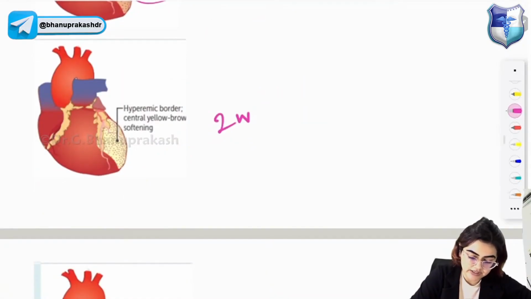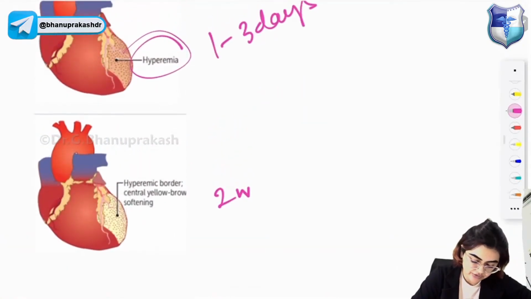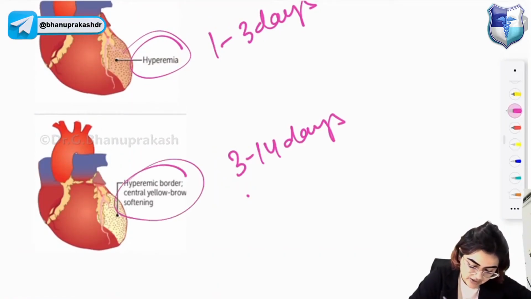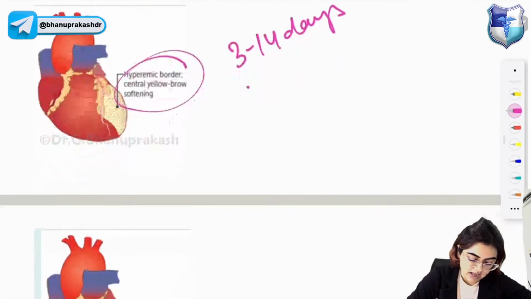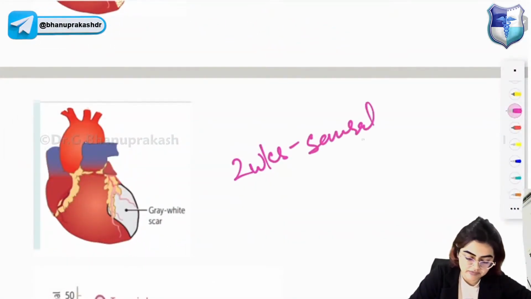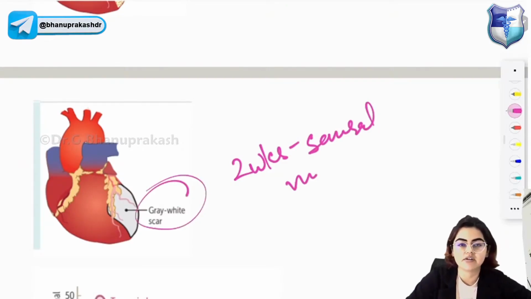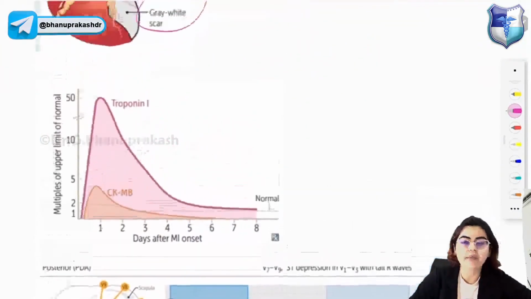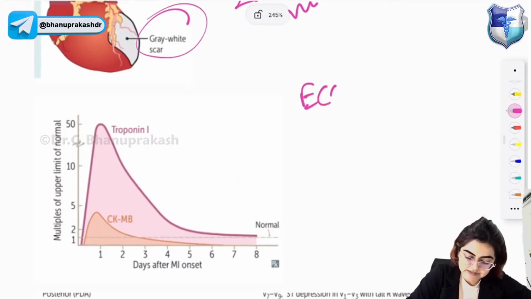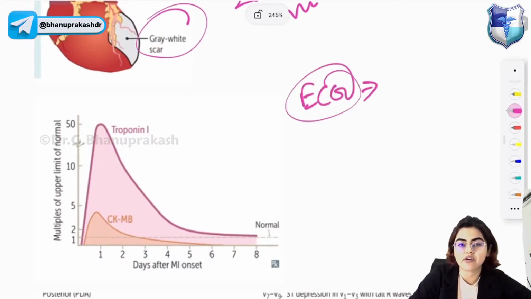After 3 to 14 days, on gross appearance, you will get a hyperemic border and central yellow-brown softening. And 2 weeks to several months, you will get a gray-white scar. So coming to the diagnosis of myocardial infarction, how do you diagnose it? Your diagnosis is based on ECG. ECG is the gold standard for diagnosis of myocardial infarction.